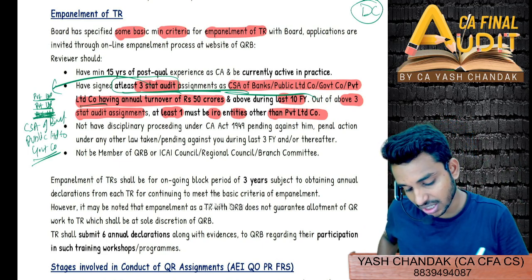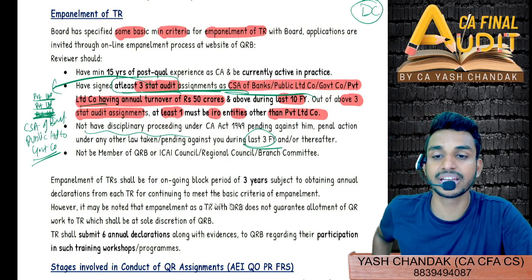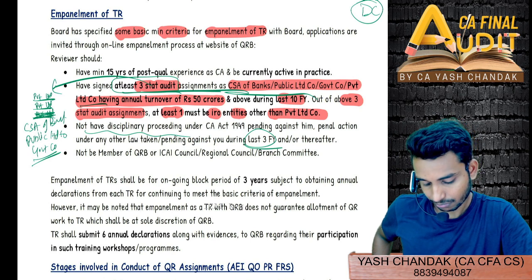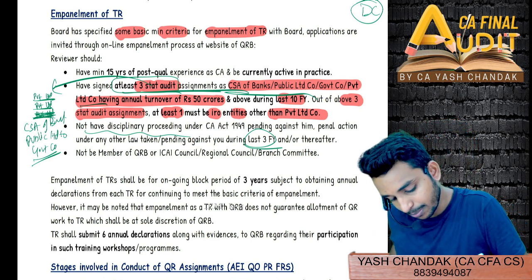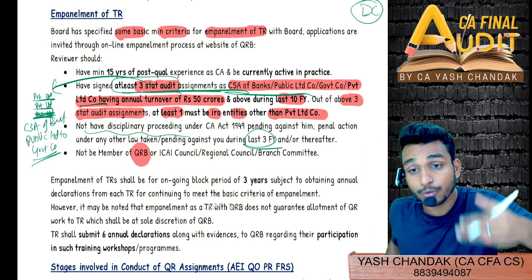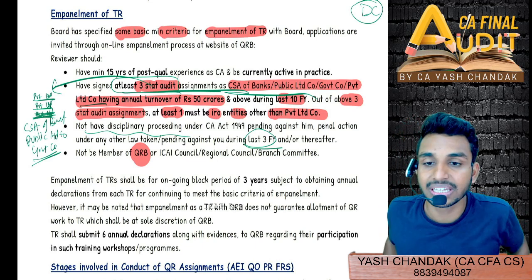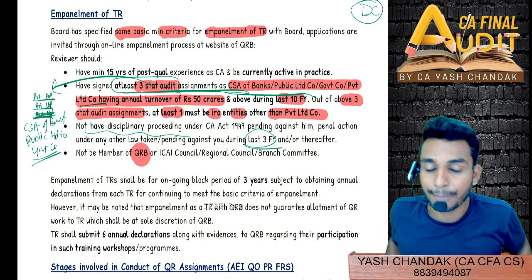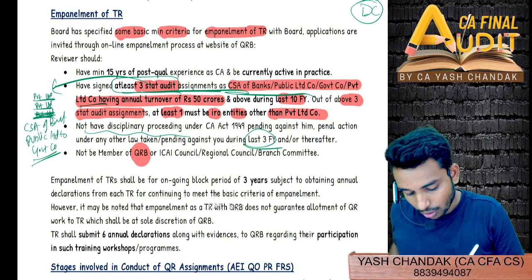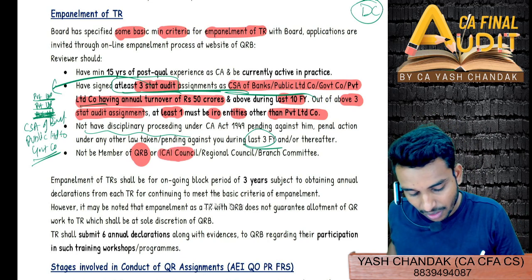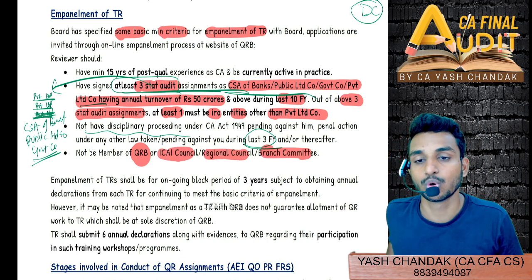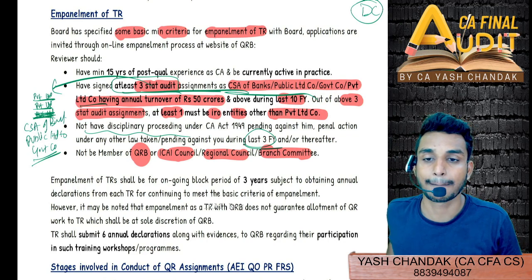Then, during the last financial year, you should not have been proceeded against with any sort of disciplinary proceedings. And you cannot be a member of the Quality Review Board. If you are a member of the Quality Review Board, how can you be appointed as a technical reviewer? So you cannot be a member of QRB, or a member of the ICAI council, regional council, or branch committee. Not allowed. Independence breach.